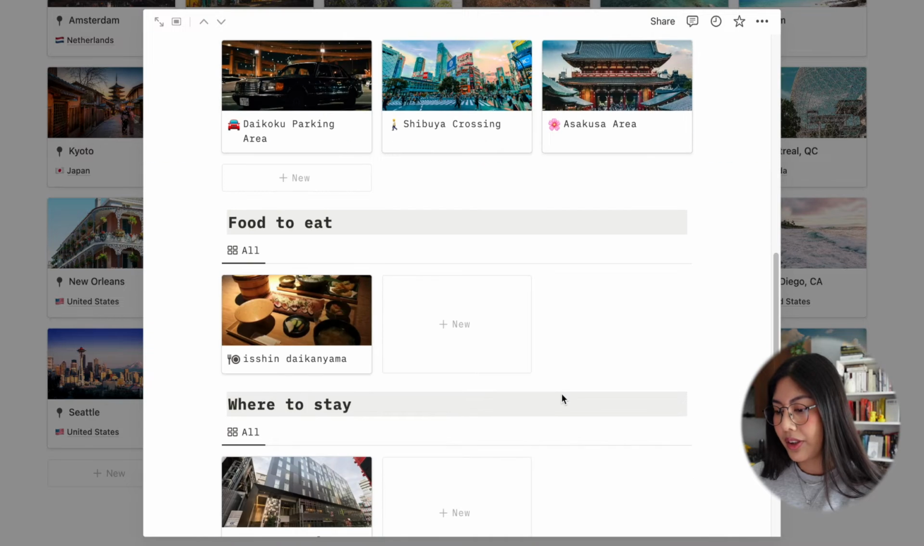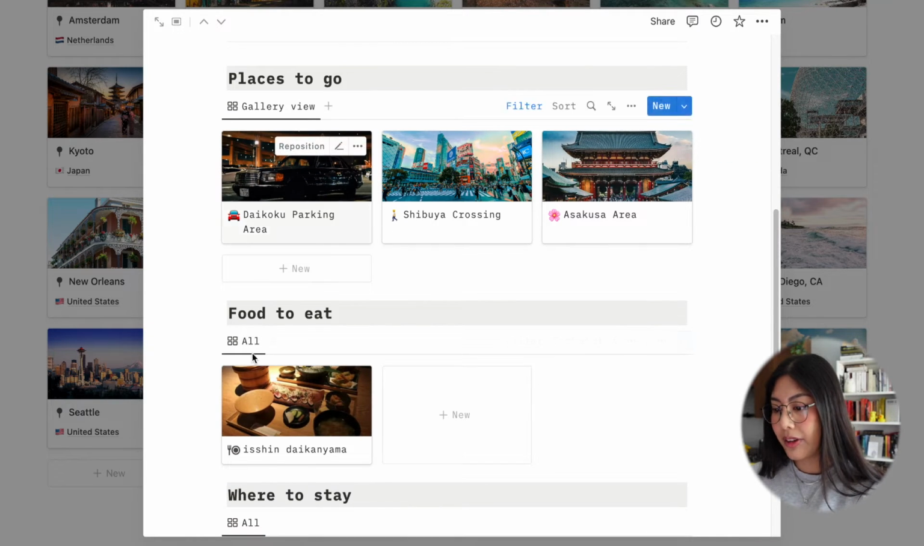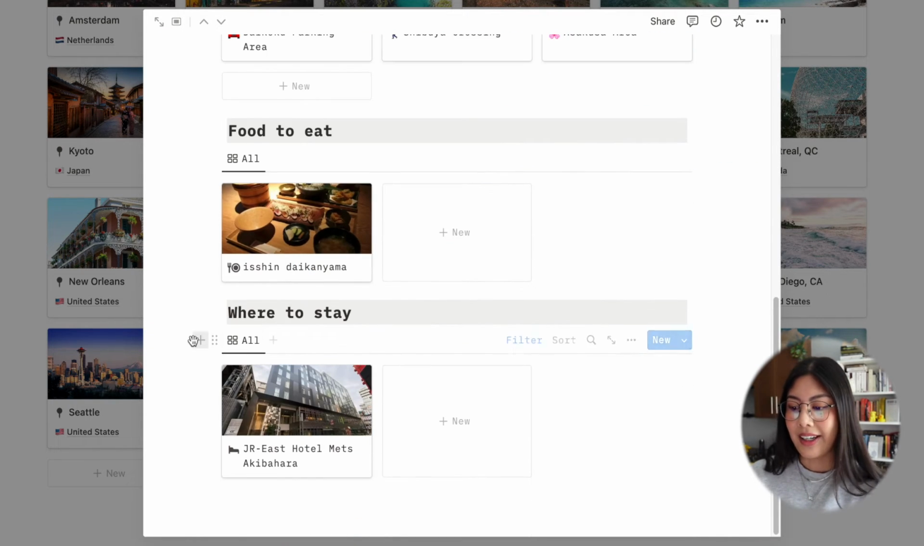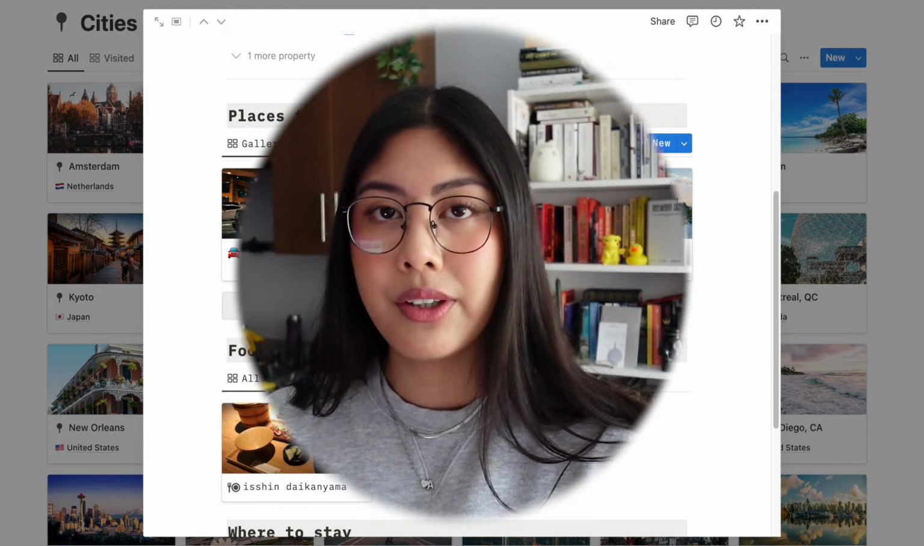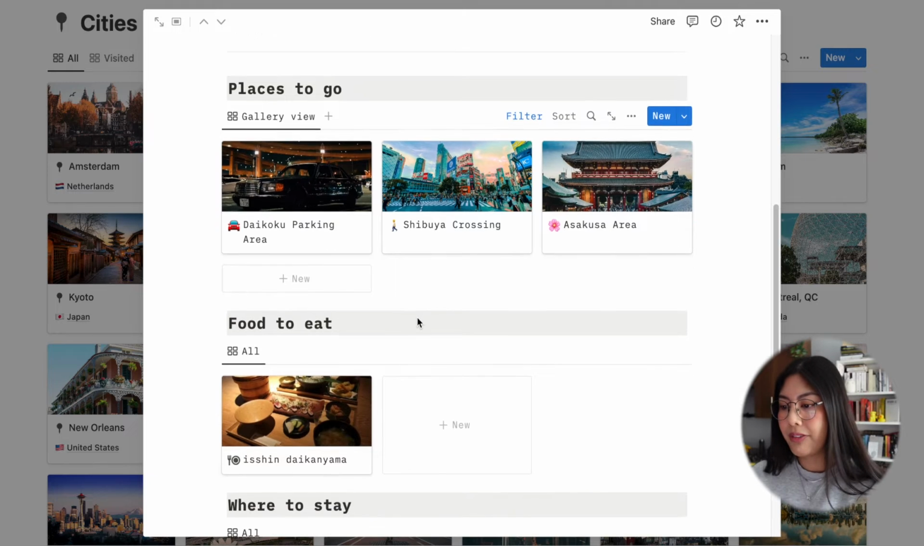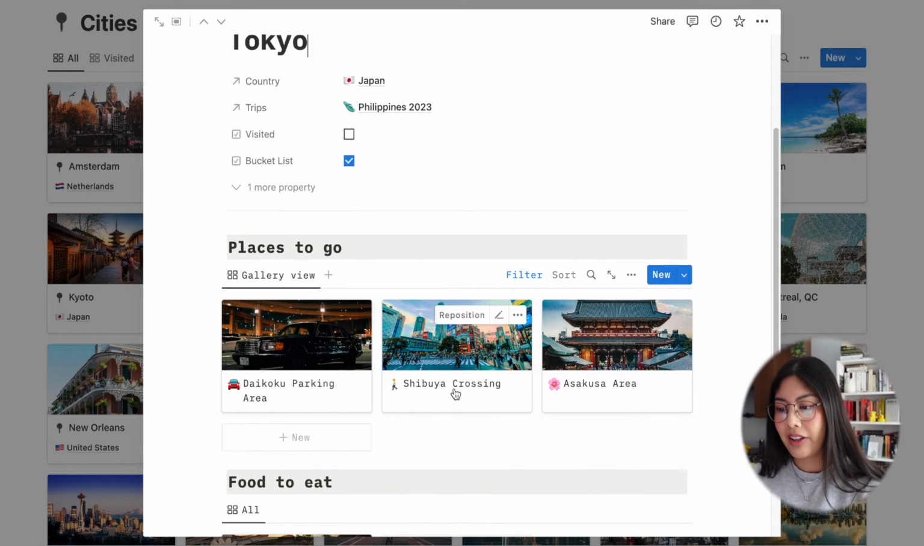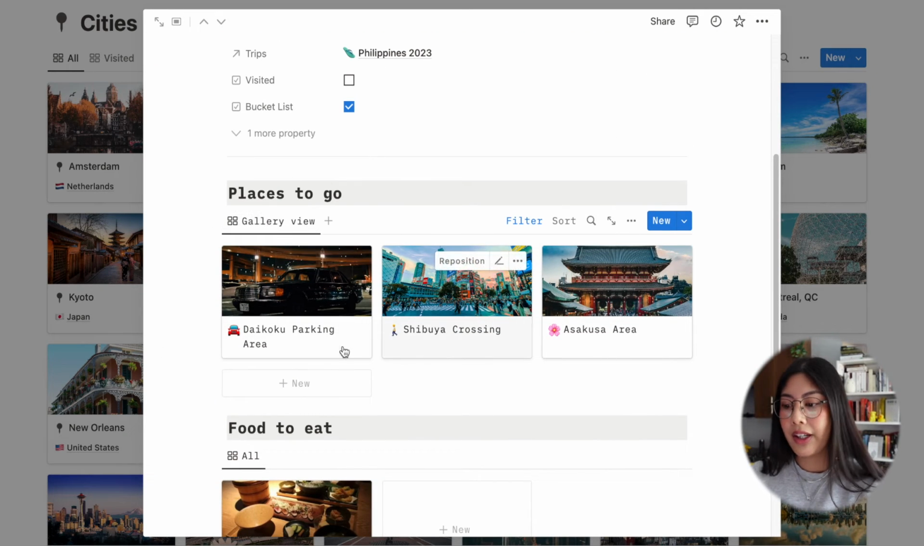If we go into Tokyo, we have the places to go, food to eat, and where to stay. So it's pretty self-explanatory. Anything you add into these also will update on your trip. For example, if you go on a trip to Tokyo and you have this gallery view in here, it'll automatically have all of the stuff that you can do in Tokyo. Okay, let's get back into the travel hub.